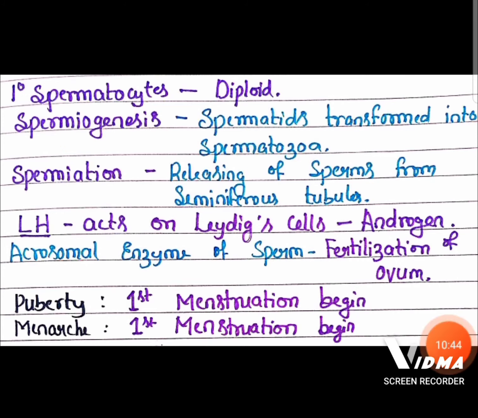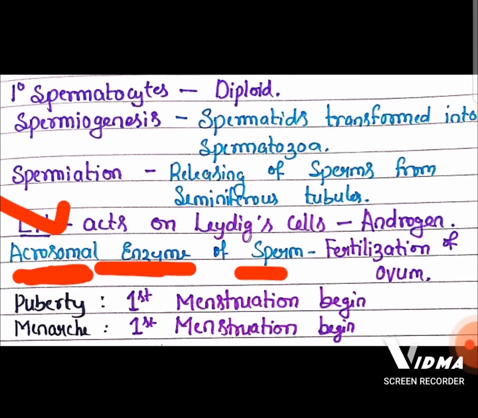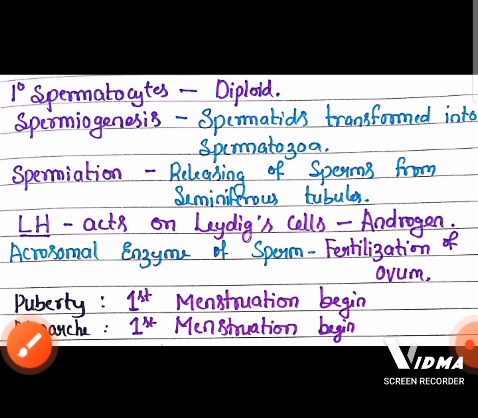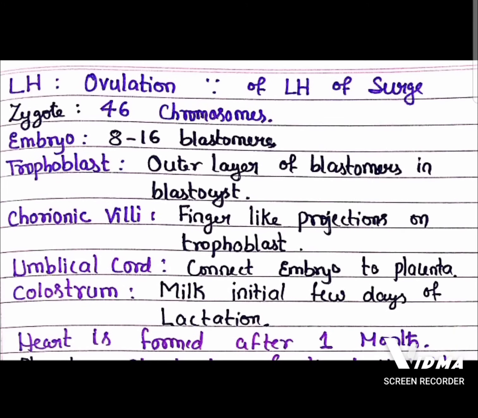androgen. Then remember the acrosomal enzyme of the sperm. At the head region, there is a part called acrosome in the sperm that helps in fertilization of the ovum. The acrosomal enzyme helps in the fertilization of the ovum. Then remember, puberty. At puberty, we can find menarche, that is the first menstruation begins, and menopause is the cessation of the menstrual cycle.